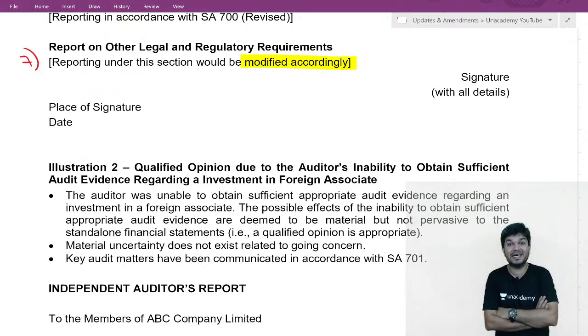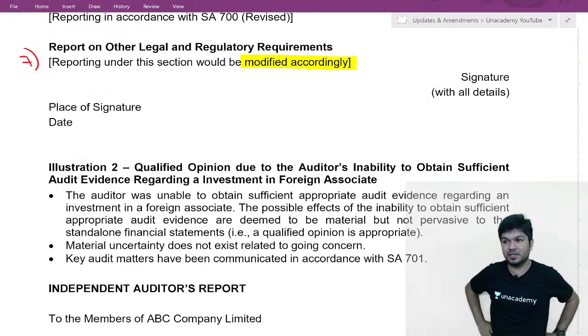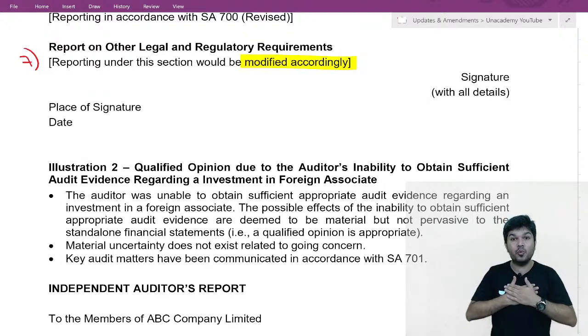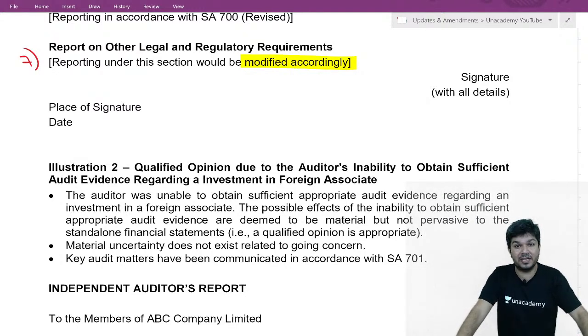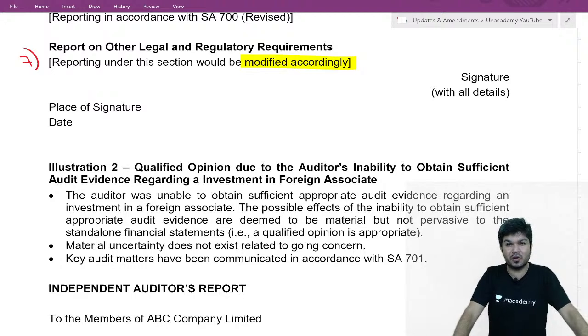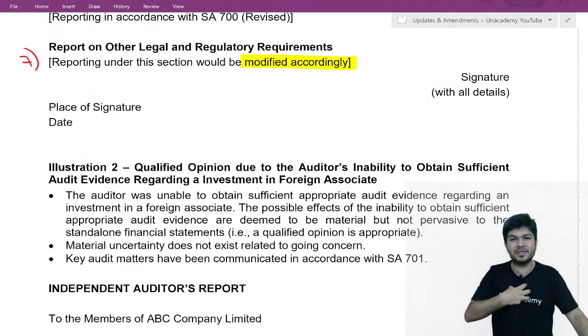Now as per AS 13, your long-term investments are carried at what? Cost, unless there's a permanent diminution. The company has done a long-term investment, and it is carried in the books at cost, unless there's a permanent diminution. As an auditor, how will I understand whether permanent diminution is there or not? Market price is not to be seen, market price goes up and down daily. I need to check whether permanent diminution is there or not.